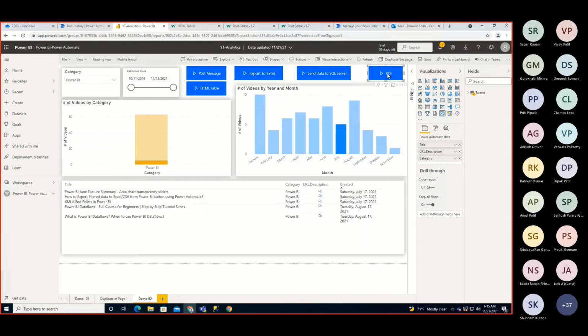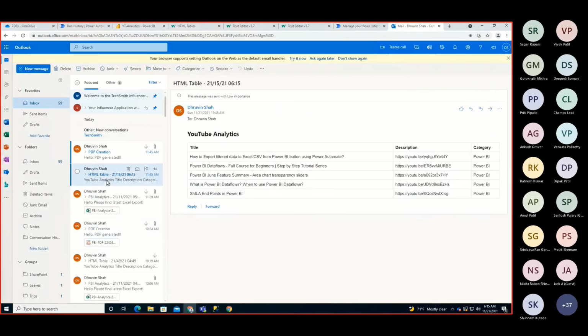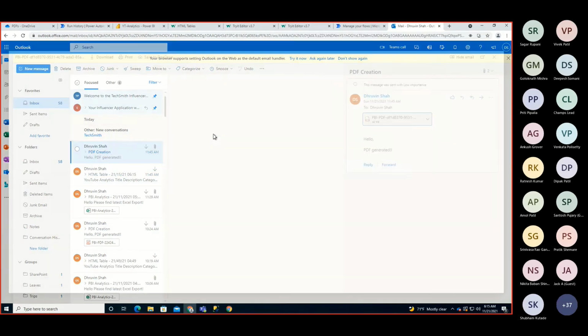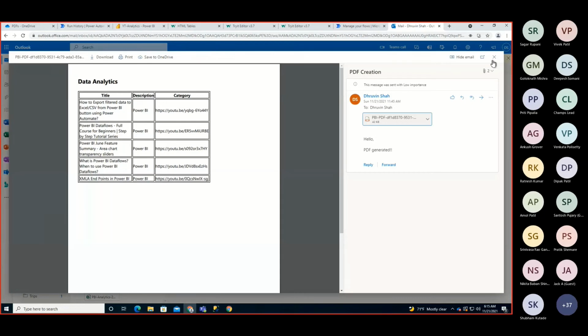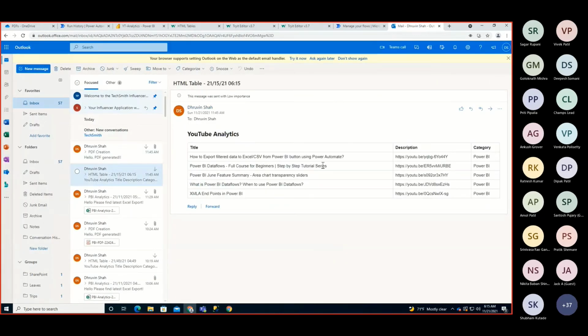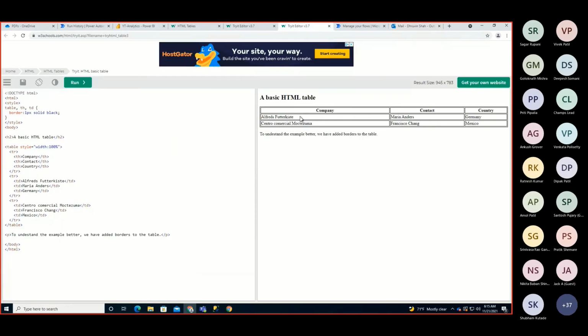And now let me just test both the things. I'm first clicking on this PDF one, and now I'm clicking on the HTML one. And now let's see what outcome we are getting here, and how it will create these files over there. And I just received the notification that HTML is generated and PDF is also generated. So in the PDF we are able to see 5 rows, and in the HTML as well, in another email we are getting this table structure. And styling has also been applied. For this one we have taken this type of style, and for the other one we have taken this type of style, and it is exactly appearing as it is.